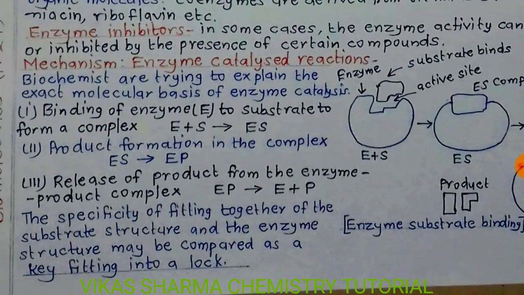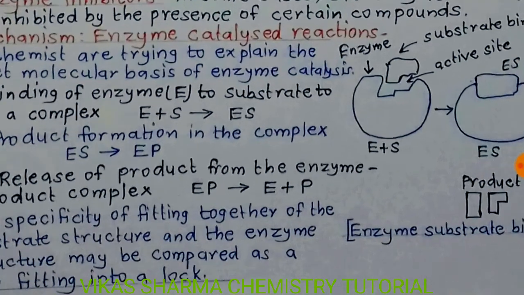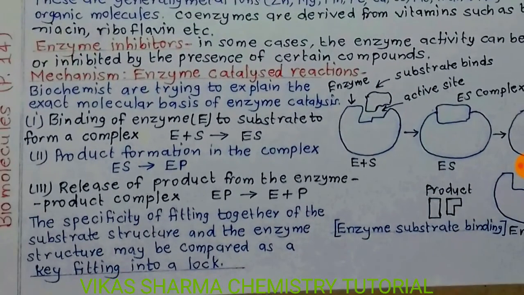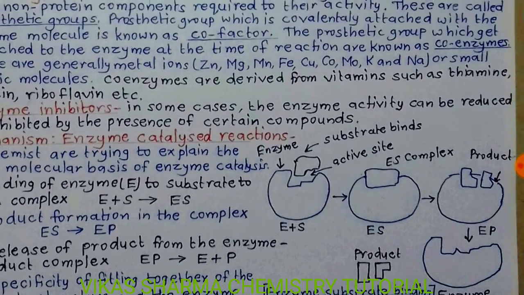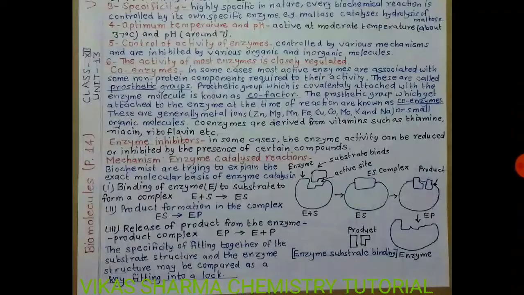Binding of enzyme to substrate forms a complex: E plus S forms ES. Product formation in the complex: when the enzyme substrate complex forms the enzyme product complex. And the third and last step is the release of product: the enzyme product complex becomes the enzyme and product. So the specificity of fitting together of the substrate structure and the enzyme structure may be compared to a key fitting into a lock. It is known as the key fitting into a lock model.